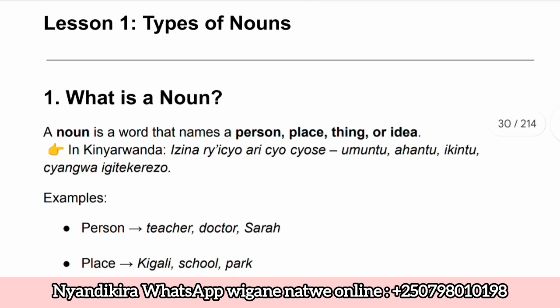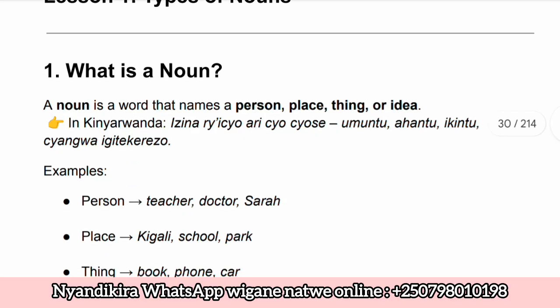Izina, a noun is a word that names a person, place, thing or idea. Ni ijambo riha izina umuntu, ikintu, ahantu cyangwa se igitekerezo runaka. In Kinyarwanda we can say izina ry'icyo ari cyo cyose, yaba umuntu, ahantu, ikintu cyangwa igitekerezo. Izina ry'icyo kintu icyo ari cyo cyose ni ryo twita noun in English.